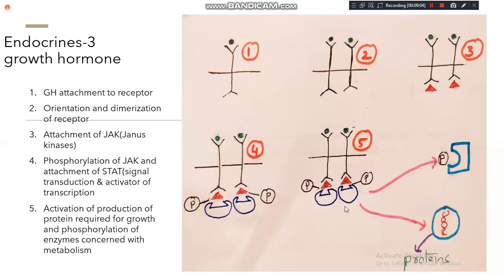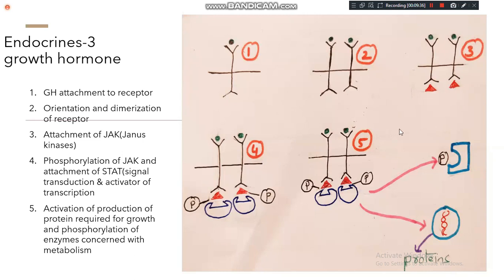Apart from that, this whole setup of growth hormone as well as receptor will directly communicate with the nucleus of the cell. This is the nucleus. Am I correct? It directly communicates with the nucleus as well as DNA, RNA, and then it promotes the synthesis of proteins which are required for the body. Proteins are required for the development of the body, and the whole framework of the body is made up of protein.